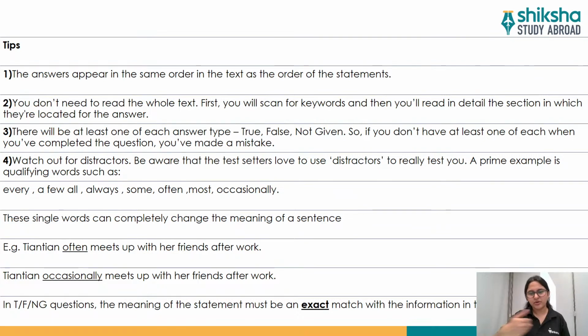Okay, so if you're getting all true, or if you're not getting not given as one of the answers and only you're getting true and false, then definitely there is some mistake. Please cross check your answers in that case.